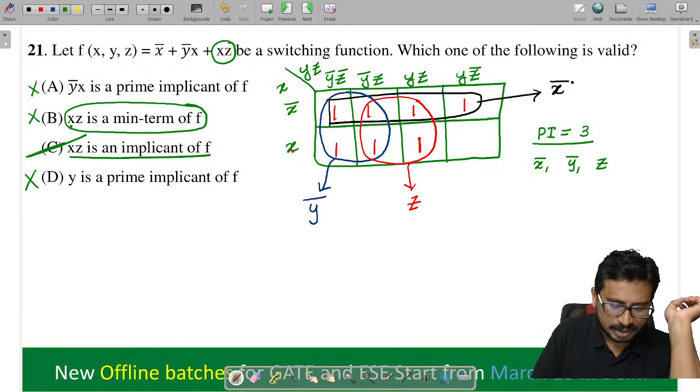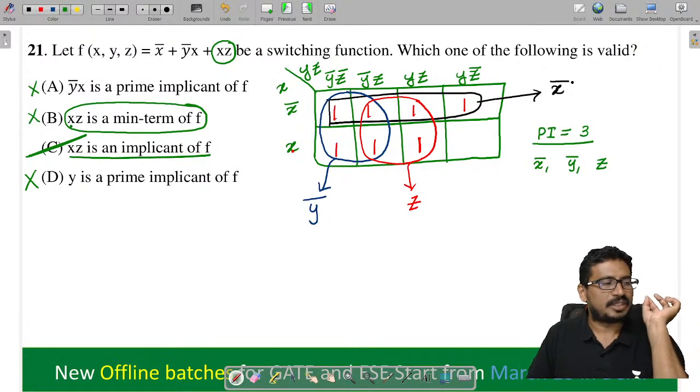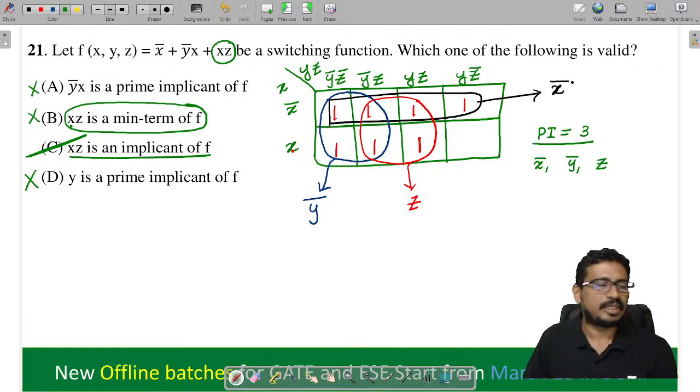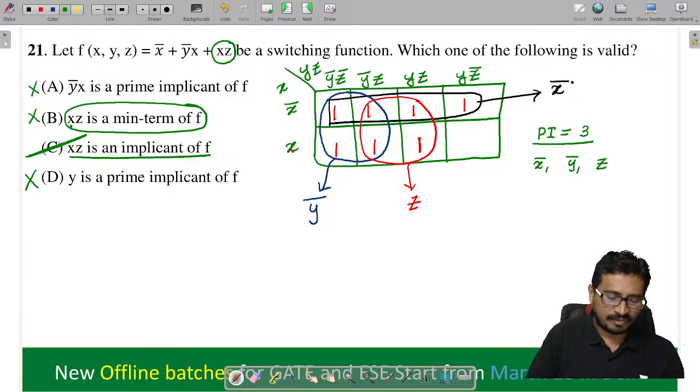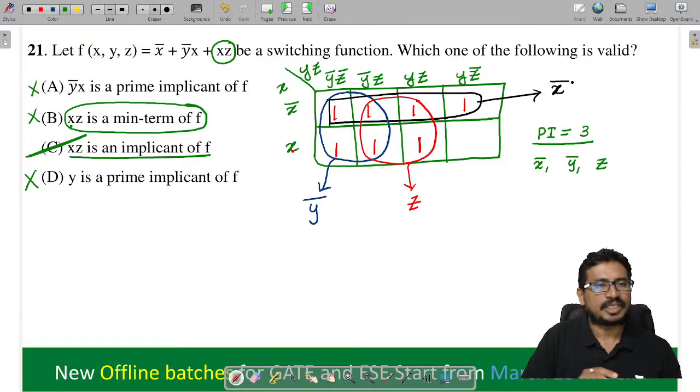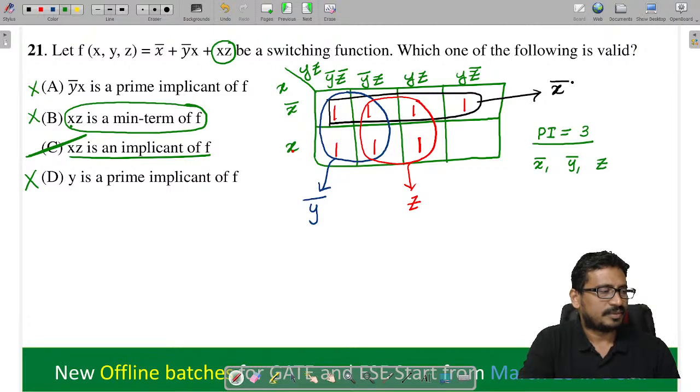So option C is correct: XZ is not a minterm. A minterm should be in standard form, X, Y, Z, with all three variables present, but Y is missing here. So that's why it is not a minterm. Fine, all of you.